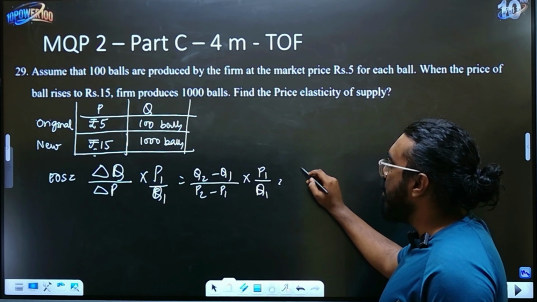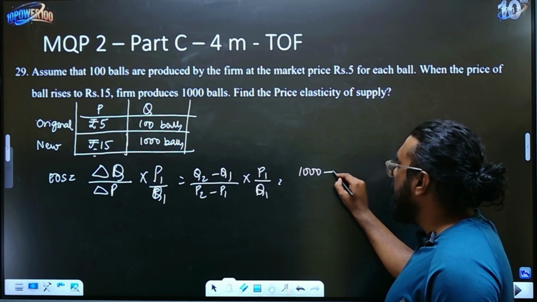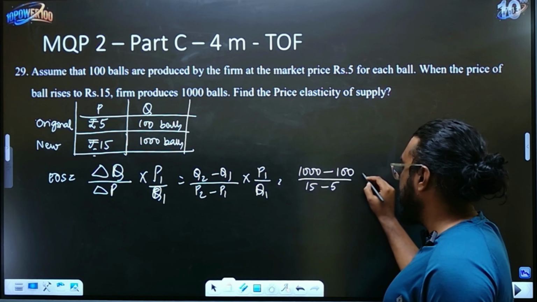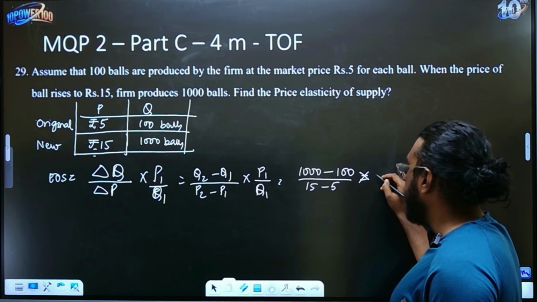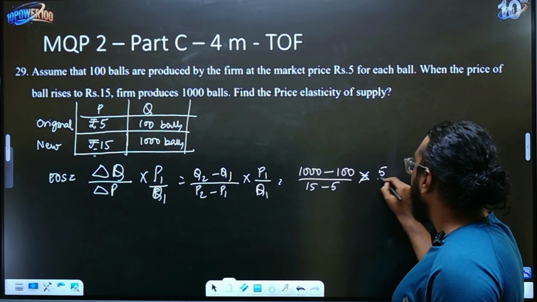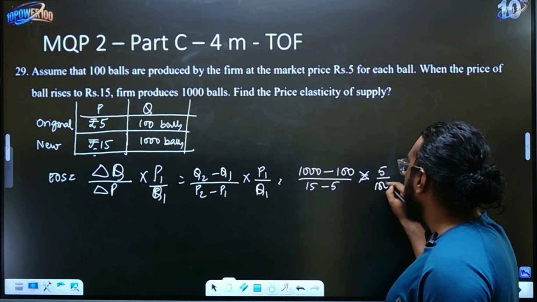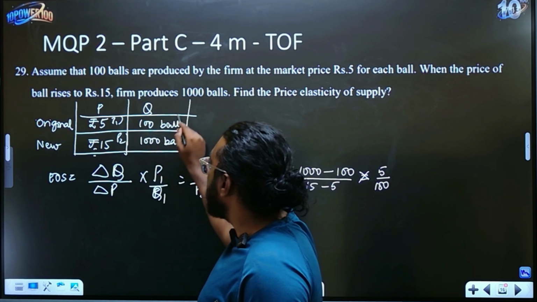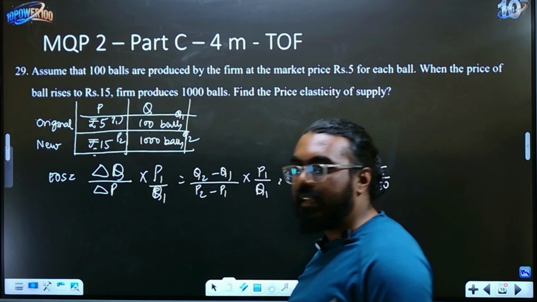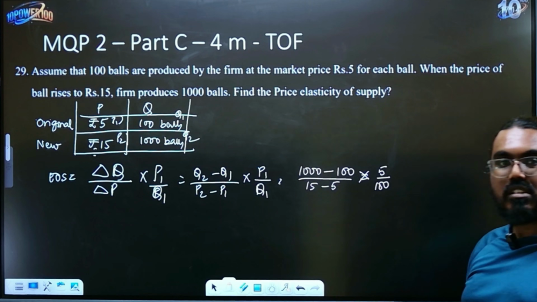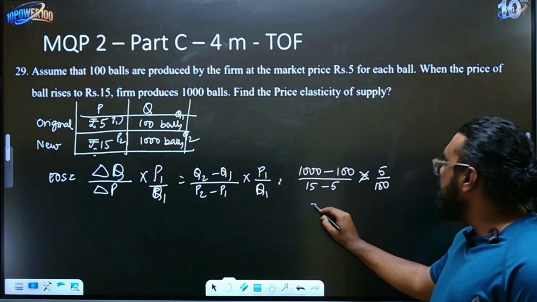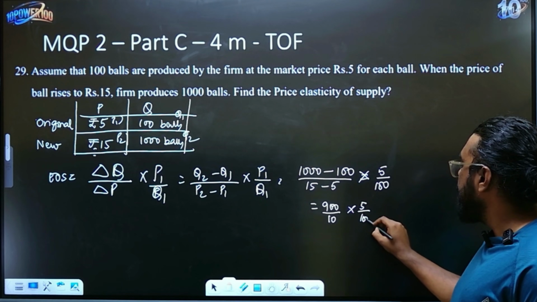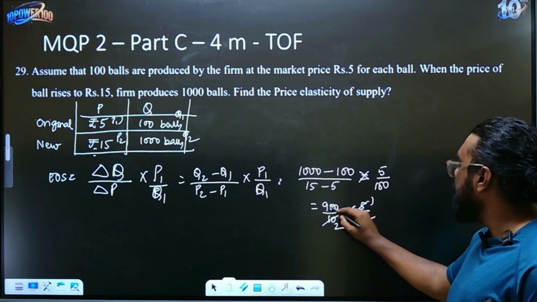So what is Q2 over here? Q2 is nothing but 1000 balls. What is Q1? 100 balls. What is P2? 15. What is the original price P1? 5. And Q1? 100. For those who didn't understand, this is P1 children, this is P2, this is Q1 and this is Q2. You can write it like that in next time's questions. This is just for your explanation I'm doing, right? So now if you solve this, it is 900 divided by 10 into 5 divided by 100. 5 ones are 5, 5 twos are 10. Here the 2 zeros cancel.